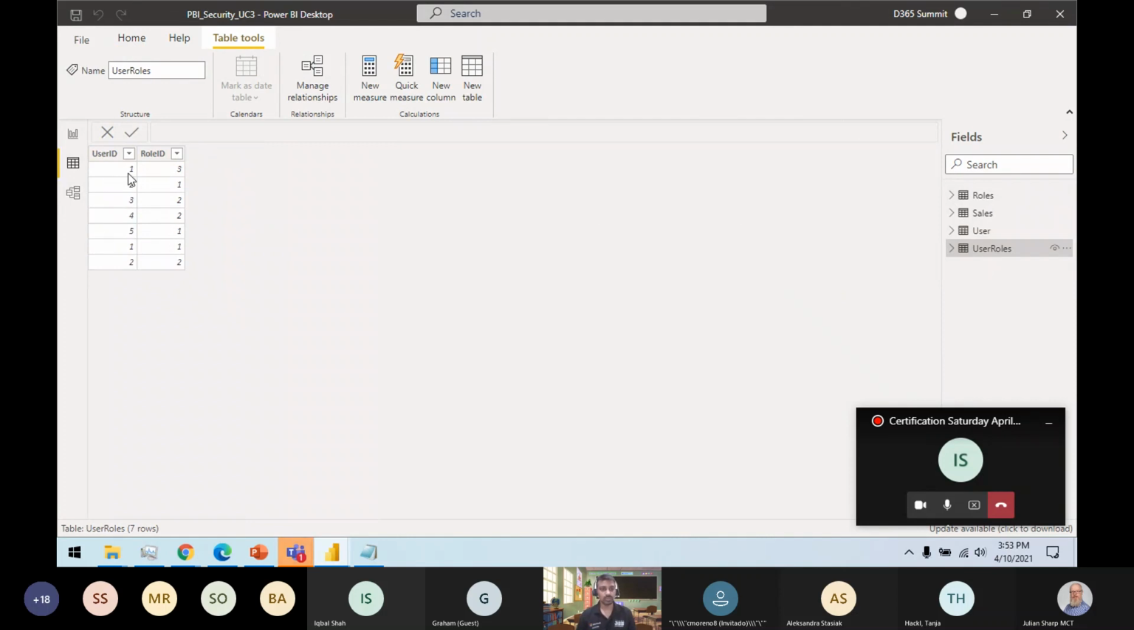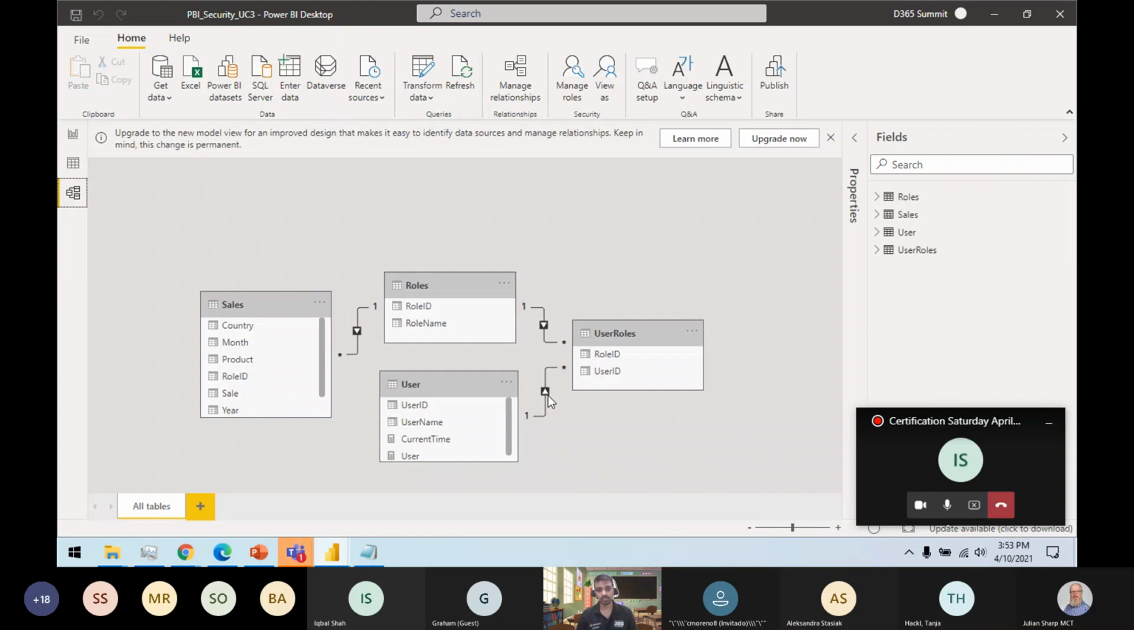If you can see, user 1 has this role, user 2 has this role, user 3 has this role, user 1 has this role as well, and user 2 has this role as well. So this is called many to many mapping. If you see this one, nothing is going bidirectional, everything is single.